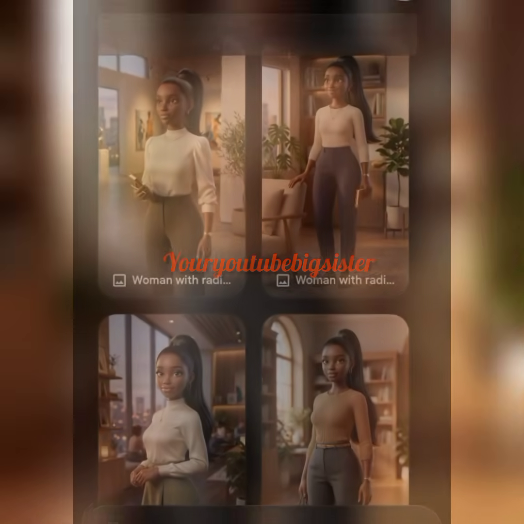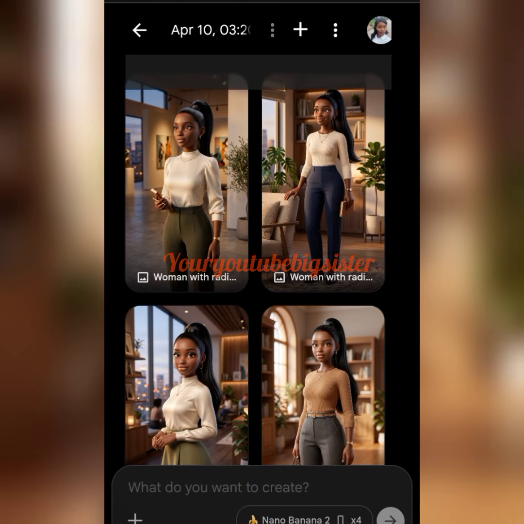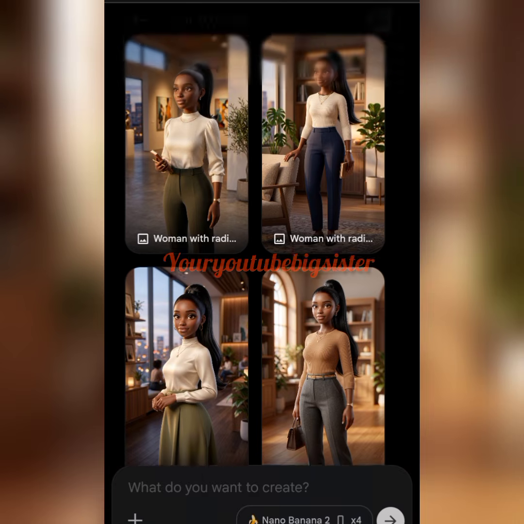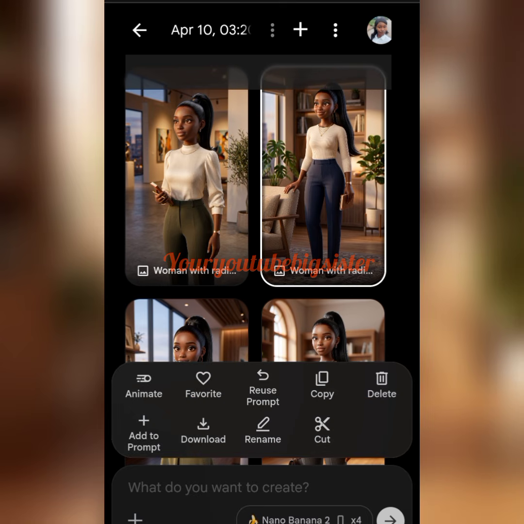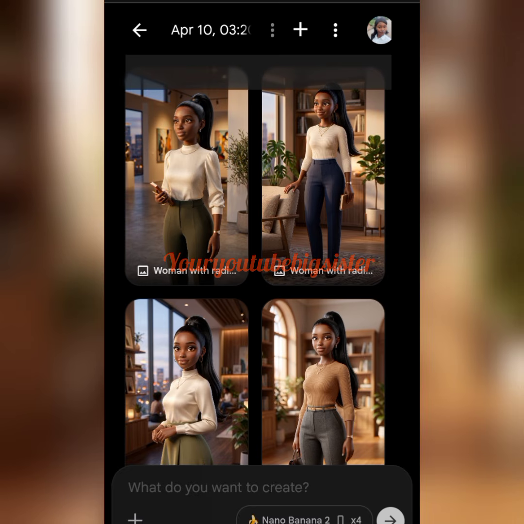Guys, as you can see, this is the image of our marker. It followed our prompt, right? So it even generated 4 images for us. So I'm confused on the one to download. I think I like this first one here. Then you have to long press on it and download, and voila, your image is downloaded.